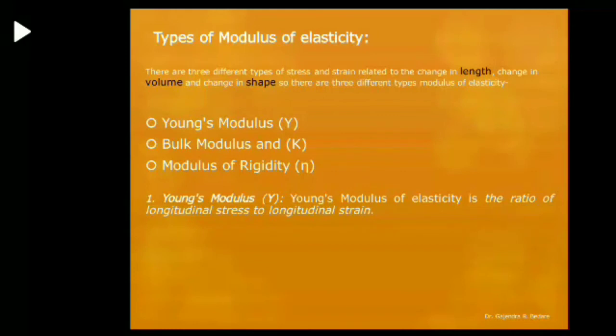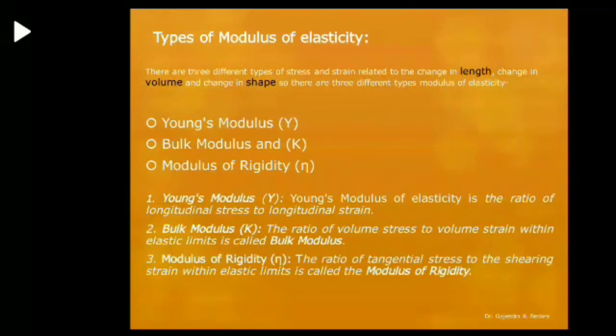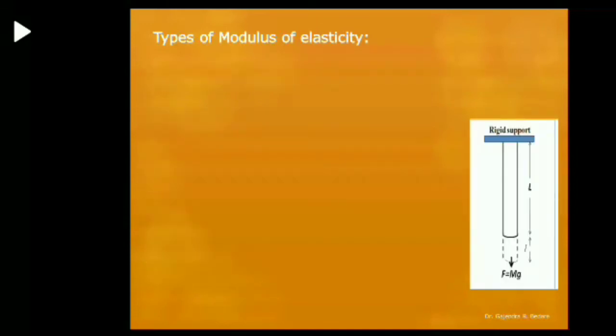First we'll see Young's modulus, which is denoted by capital Y. Young's modulus of elasticity is the ratio of longitudinal stress to the longitudinal strain. Second is bulk modulus, which is the ratio of volume stress to the volume strain within elastic limit. And third is modulus of rigidity, denoted by eta. The modulus of rigidity is the ratio of tangential stress to the shearing strain within elastic limits.